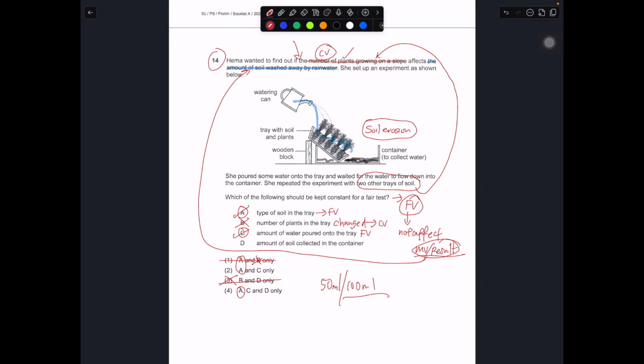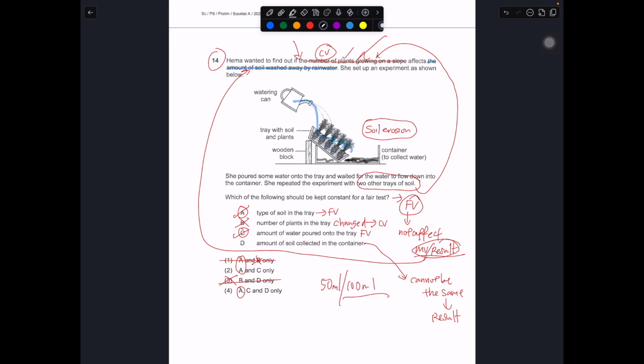Okay, so the last one, the amount of soil collected in the container. This cannot be the same. Why can it not be the same? Because this is your result. If your result is the same, then you cannot really check whether the number of plants will affect the amount of soil being washed by the rainwater.